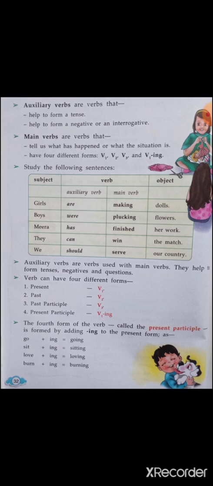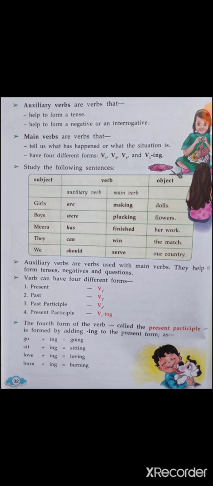Did you understand how the action is the main verb and the word which is given before the main verb is the auxiliary verb? Like are, were, has, can, should, these all are auxiliary verbs or the helping verbs.